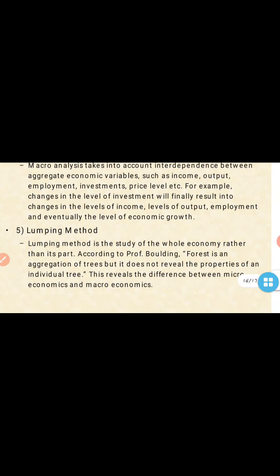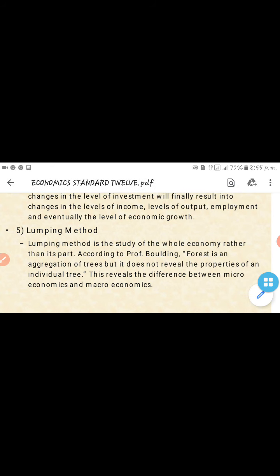Now fifth one is lumping method. In this method, the lumping method is a study of the whole economy rather than the part. According to Professor Boulding, a forest is an aggregation of trees but doesn't have the relevant properties of an individual tree. This relevance differentiates microeconomics and macroeconomics. Okay, there are two different things which make the difference between micro and macroeconomics.